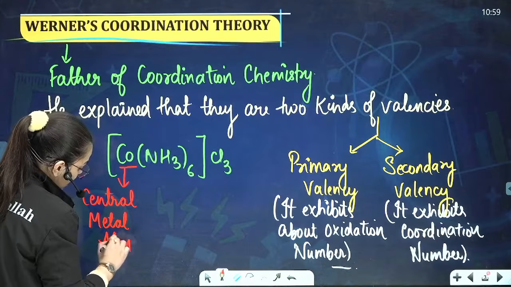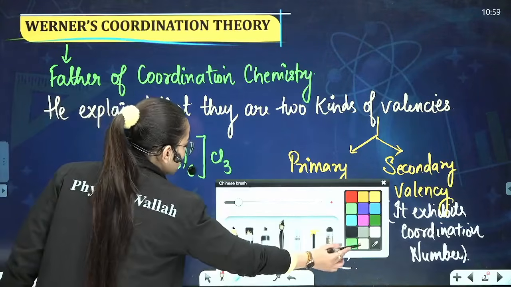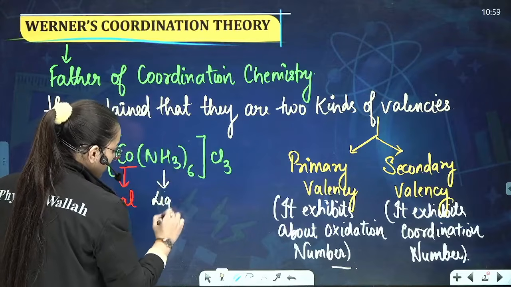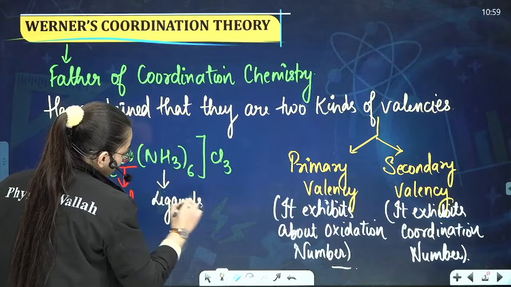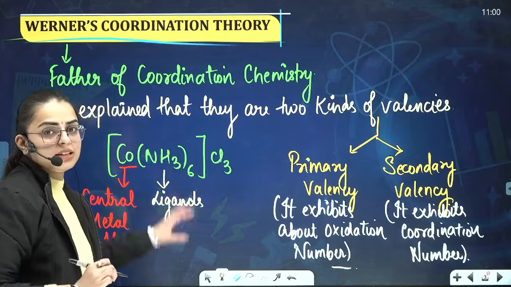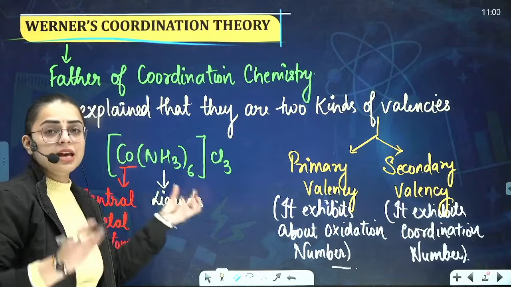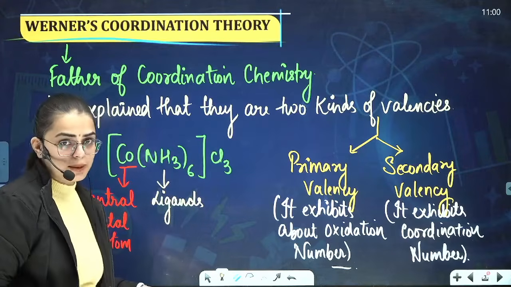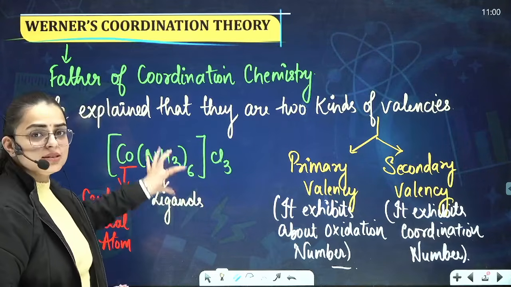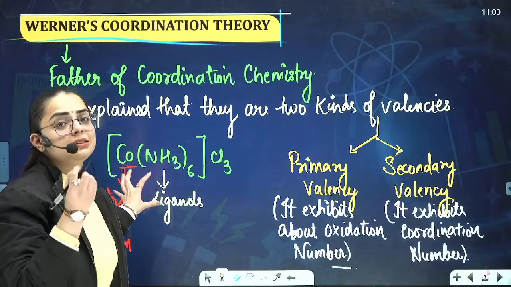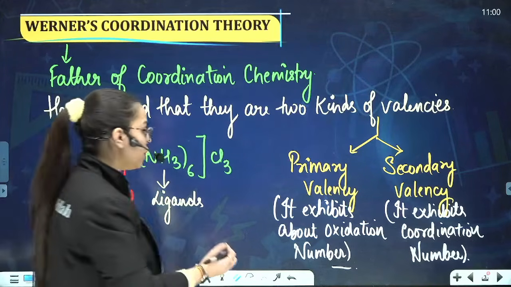The very next thing that we observe over here, ma'am, is these are the ligands that are present over here. NH3, basically, there are 6 ligands that are present over here. This 6 denotes the number of ligands that are present. Am I right? Now, these are ligands that are forming a coordinate bond with whom? With the central metal atom.